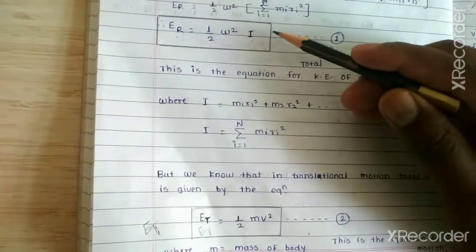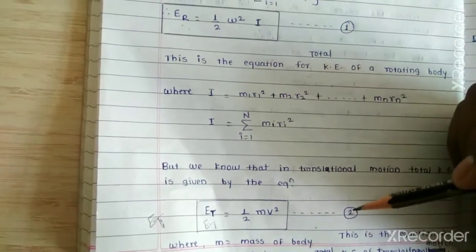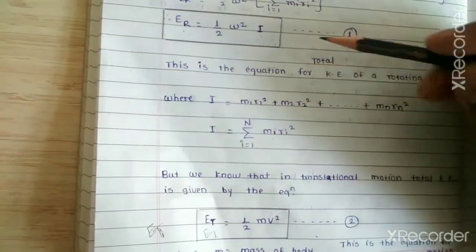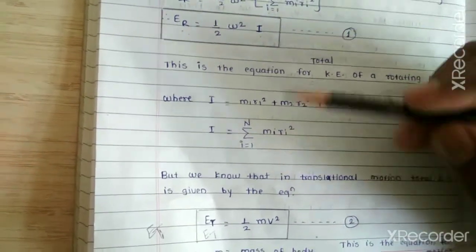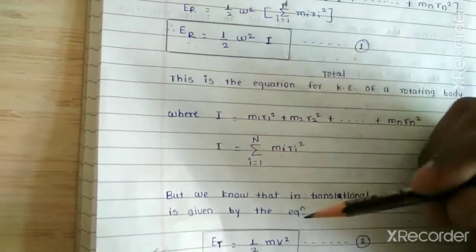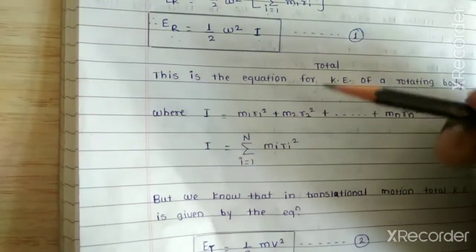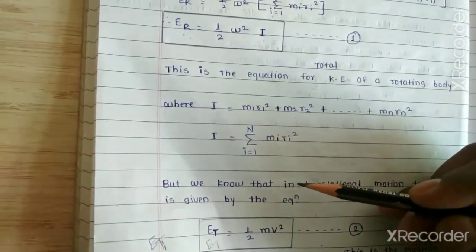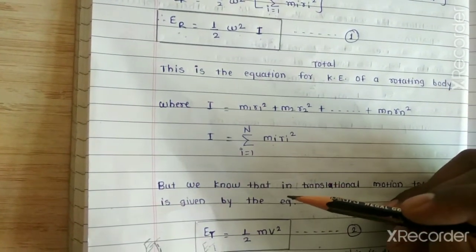If we compare these two equations, equation 1 and equation 2, we can find the analogy between them. Analogy means these two equations look similar.